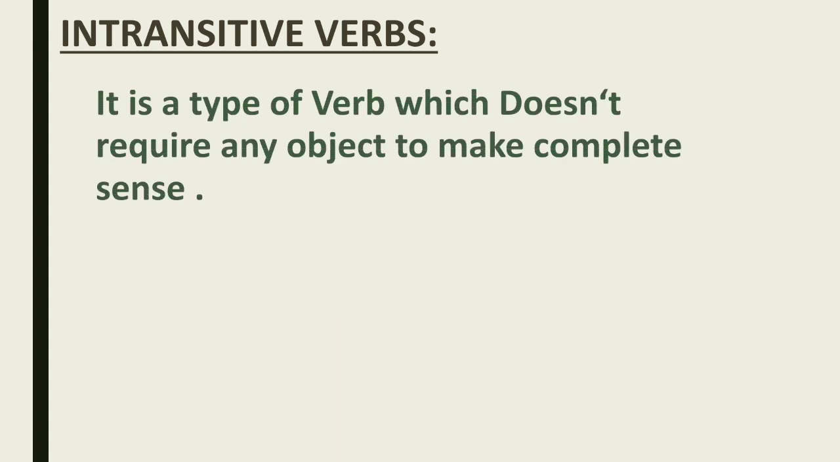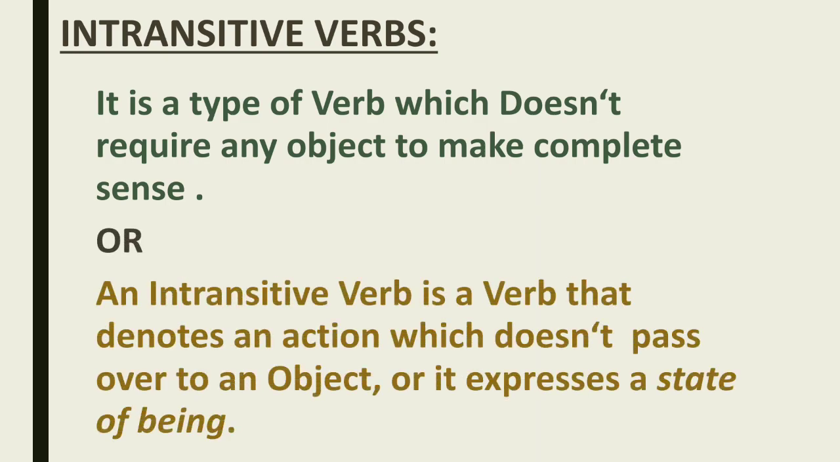Then it is intransitive. This intransitive verb is completely the opposite of a transitive verb. Transitive, intransitive. A transitive verb requires an object, but an intransitive verb is a type of verb which doesn't require any object to make complete sense. In other words, you can say an intransitive verb is a verb that denotes an action which doesn't pass over to an object, or it expresses a state of being, meaning the verb is completed in itself.